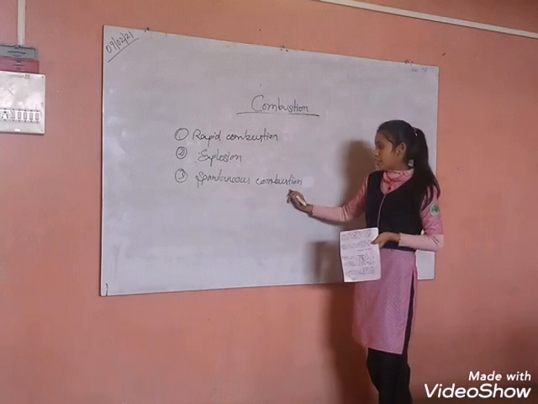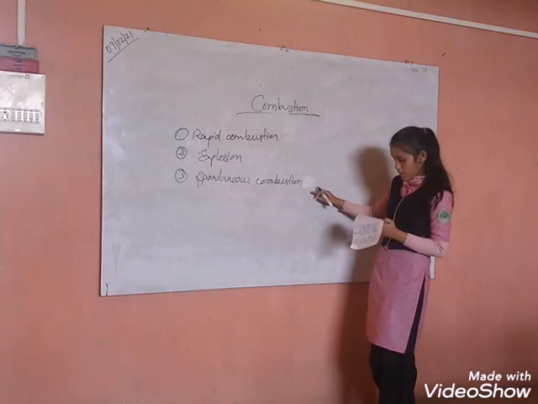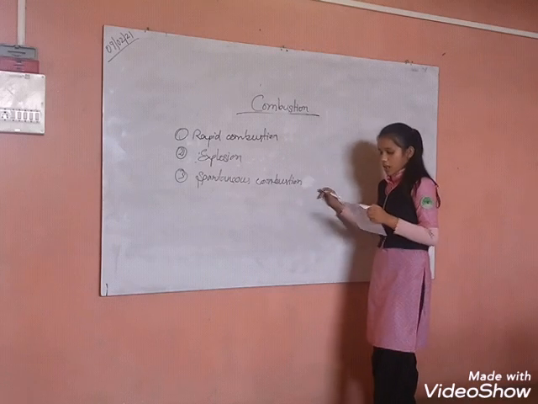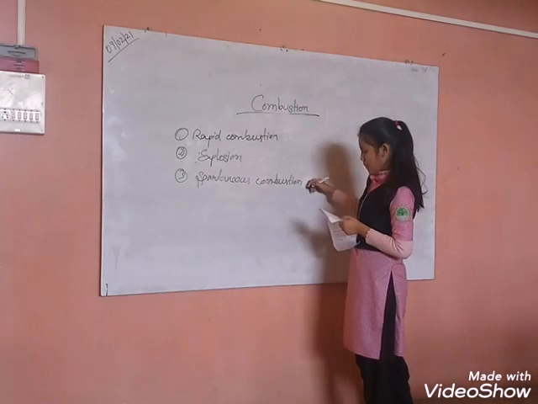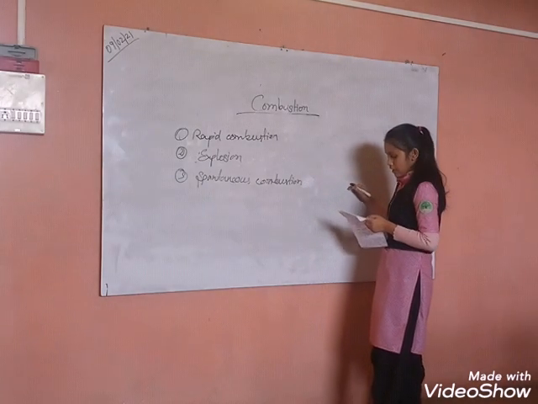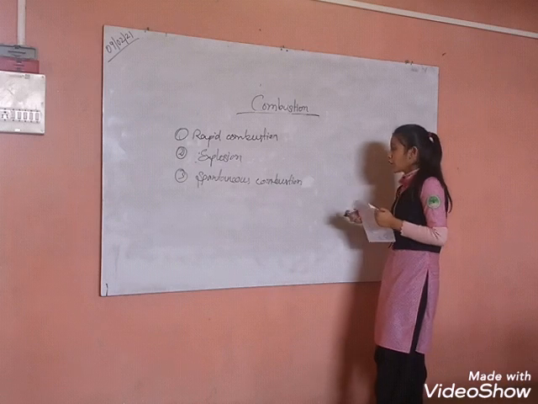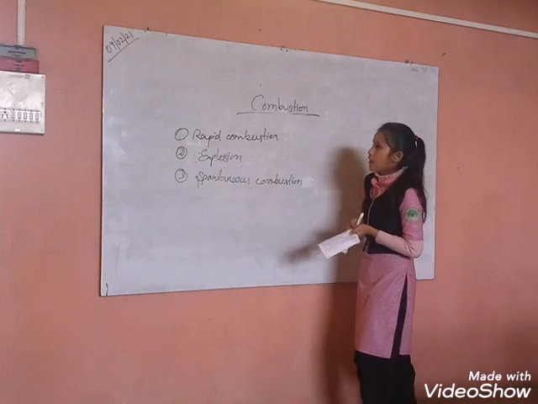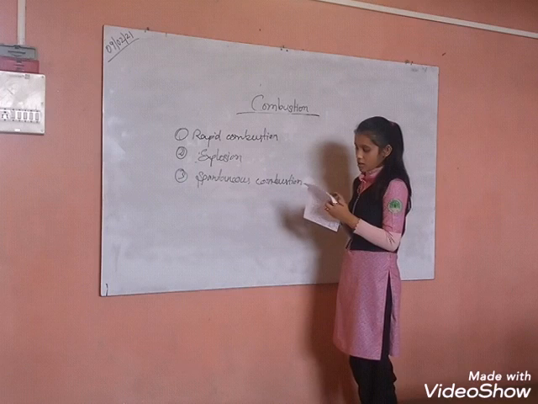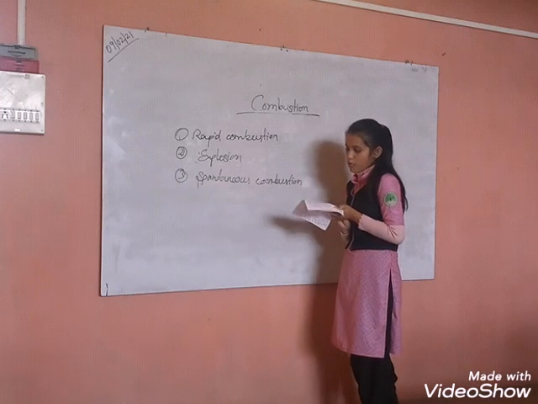And the third is spontaneous combustion. In spontaneous combustion, the substance doesn't need any supply of heat and starts burning on its own. For example, white phosphorus catches fire on its own at room temperature.